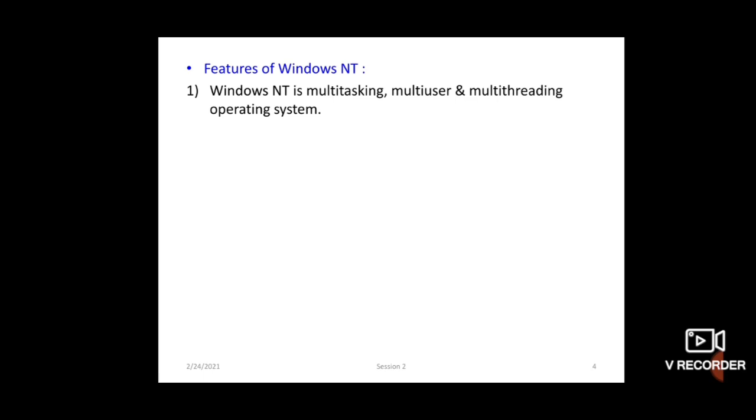Means student, suppose you want to enter a job. Suppose 10 students are working on a computer simultaneously, or 5, 2 or 3 students or jobs are run on this operating system.